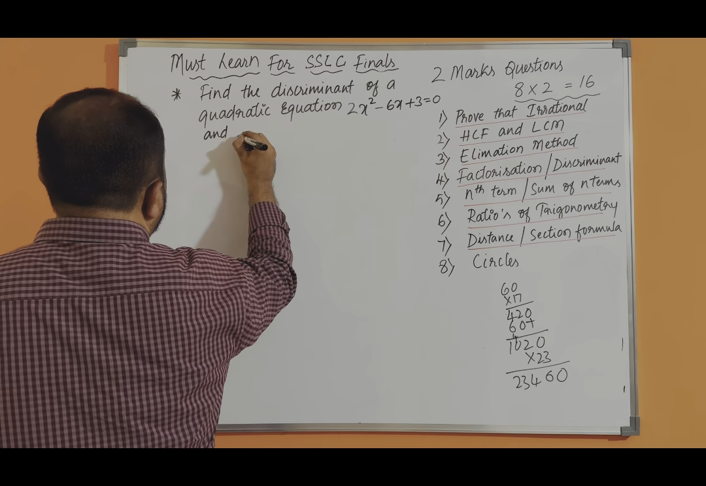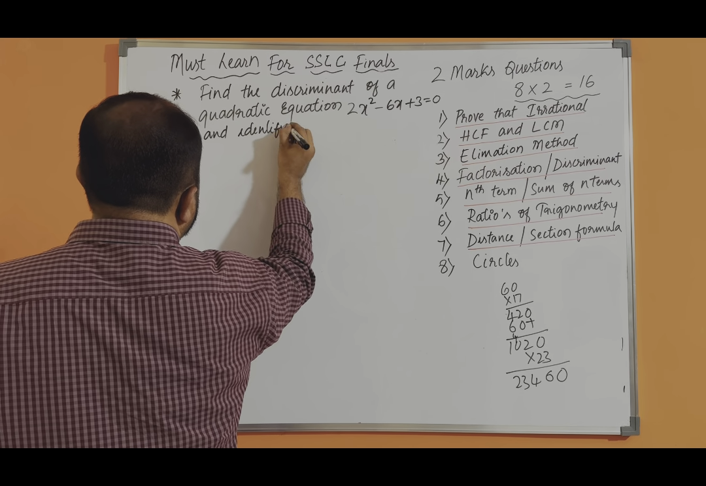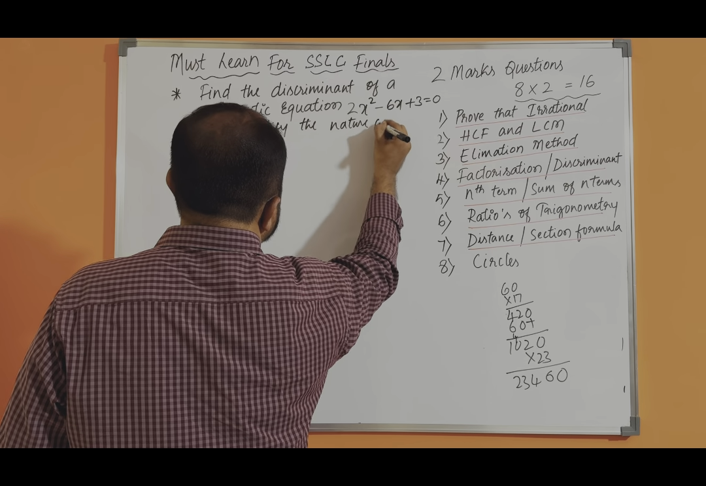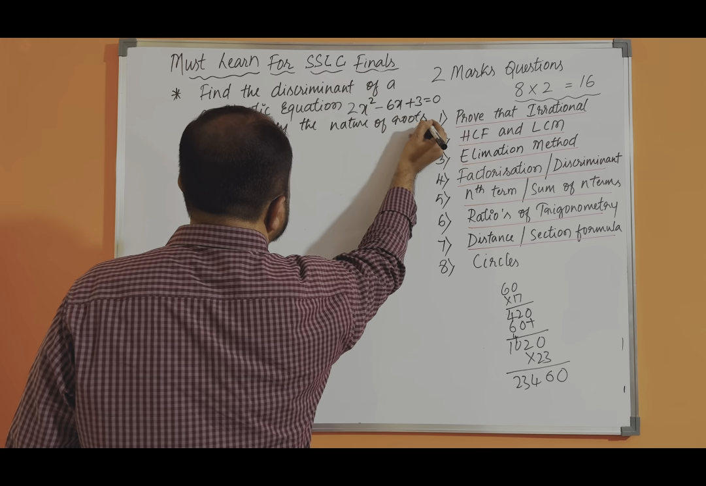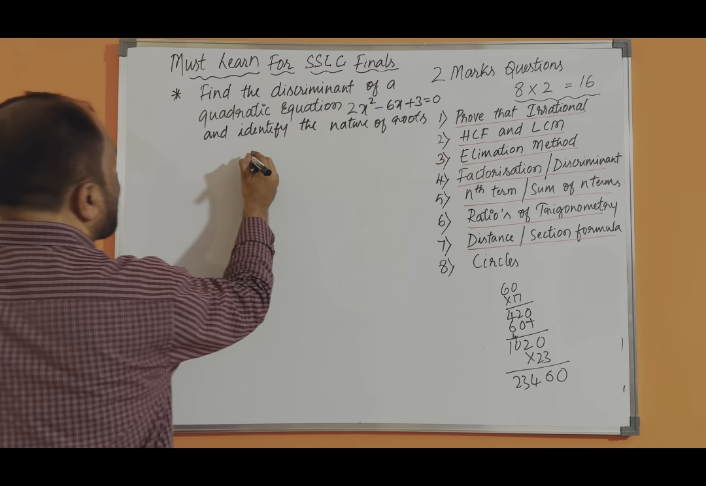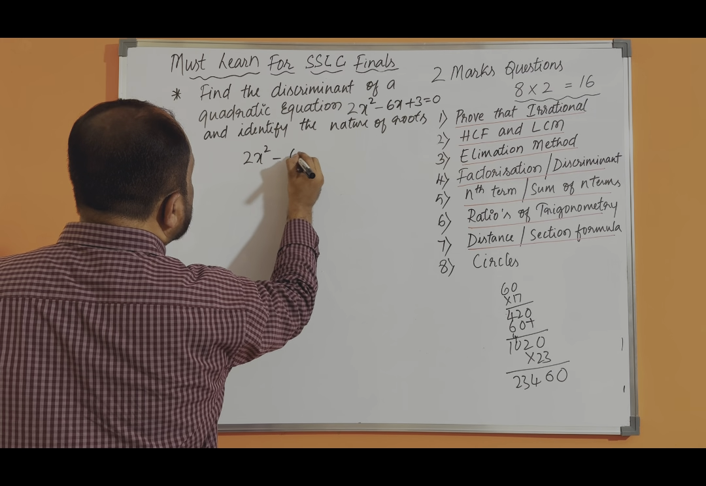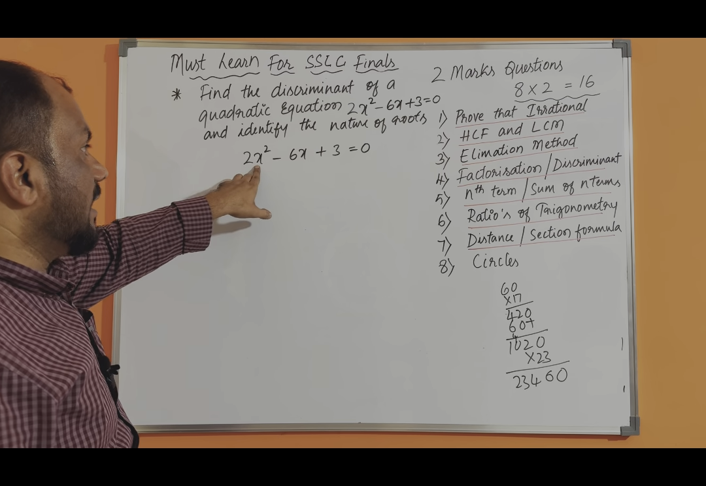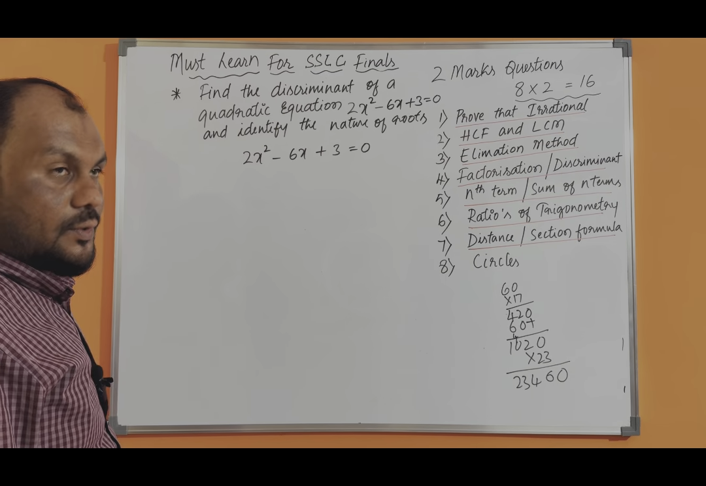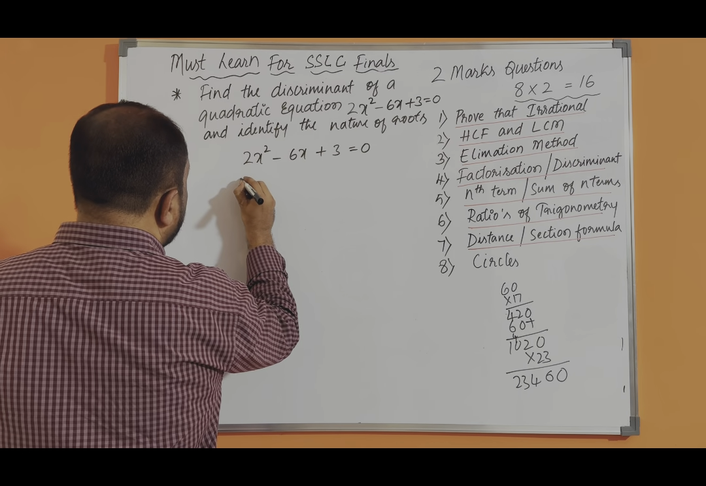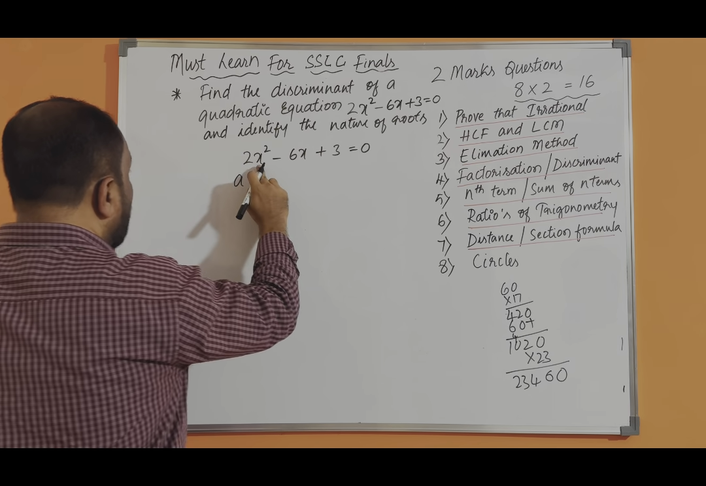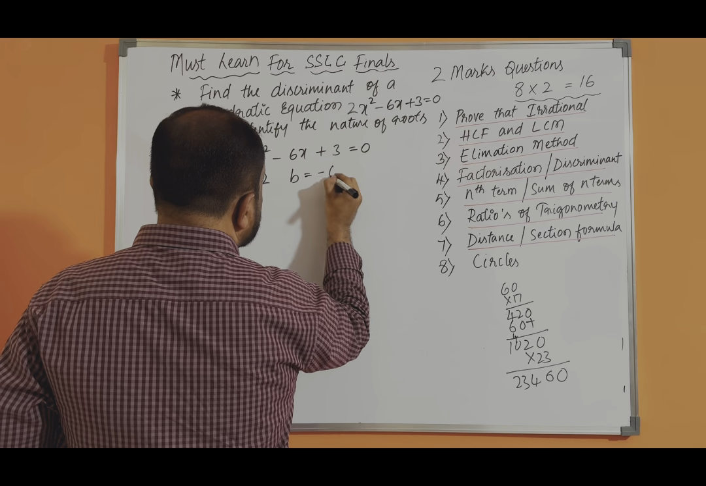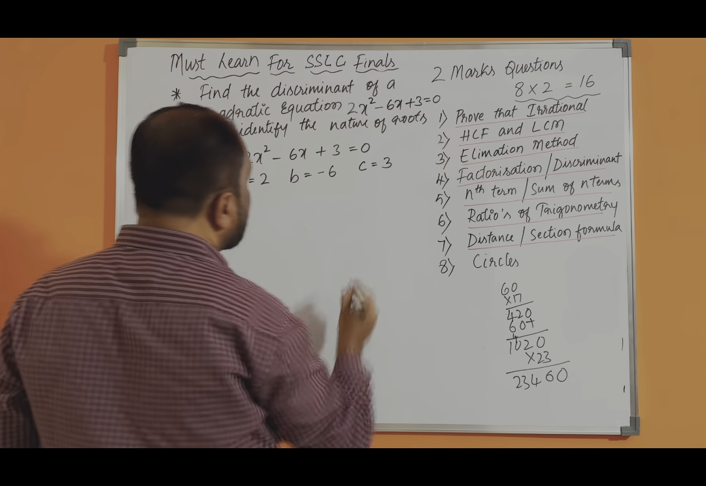and identify the nature of roots. Okay. So the given equation is 2x square minus 6x plus 3 is equal to 0. Comparing with ax square plus bx plus c is equal to 0, now just extract the values of a, b and c. A is equal to coefficient of x square, 2. B is equal to coefficient of x, minus 6. C is equal to constant term, that is 3.